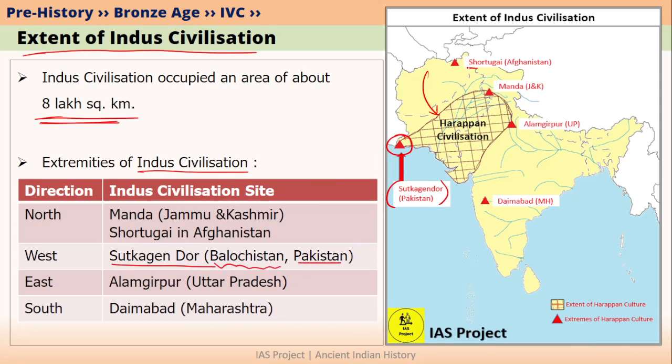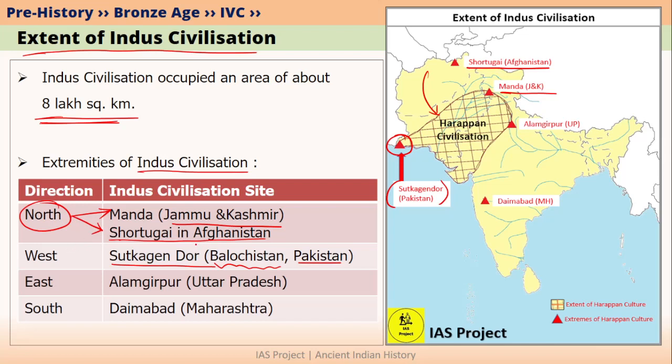In the north, you can see Shortugai, which is present in Afghanistan. So we can consider Shortugai in Afghanistan as the northernmost point of Indus Valley civilization. But if you want to know the northernmost point of Indus civilization in India, then it would be Manda, which is located in Jammu and Kashmir. So in the north, we have two extremities. In case of India, it is Manda, which is located in Jammu and Kashmir. If you want to know overall the northernmost point of Indus civilization, then it would be Shortugai, which